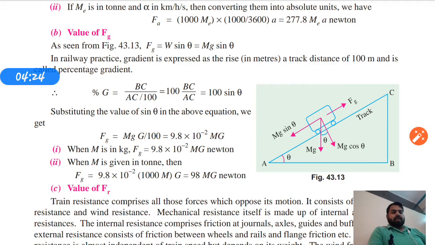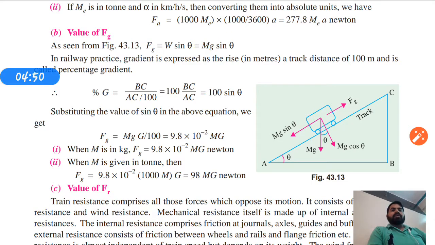In railway practice, gradient is expressed as the rise per track distance of 100 meter and is called the percentage gradient. So the percentage gradient will be BC upon AC by 100, so the expression becomes 100 BC upon AC, which is 100 sin theta.